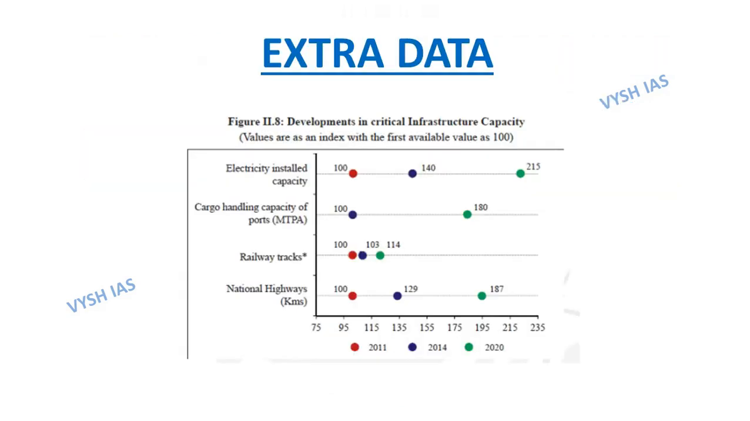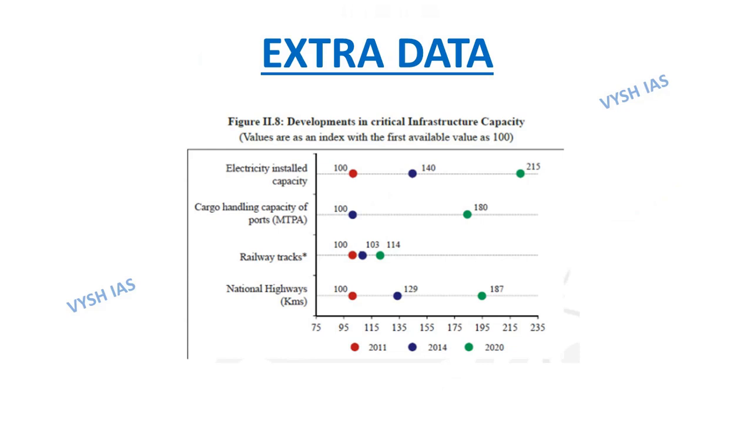Now, let's look at some extra data and facts. This graph explains about the developments in the critical infrastructure capacity. So, as I told you in the previous video that we have to understand the trends from the graph. There is no need to learn the data. So, this graph here we have to understand the trend from 2011 to 2020.